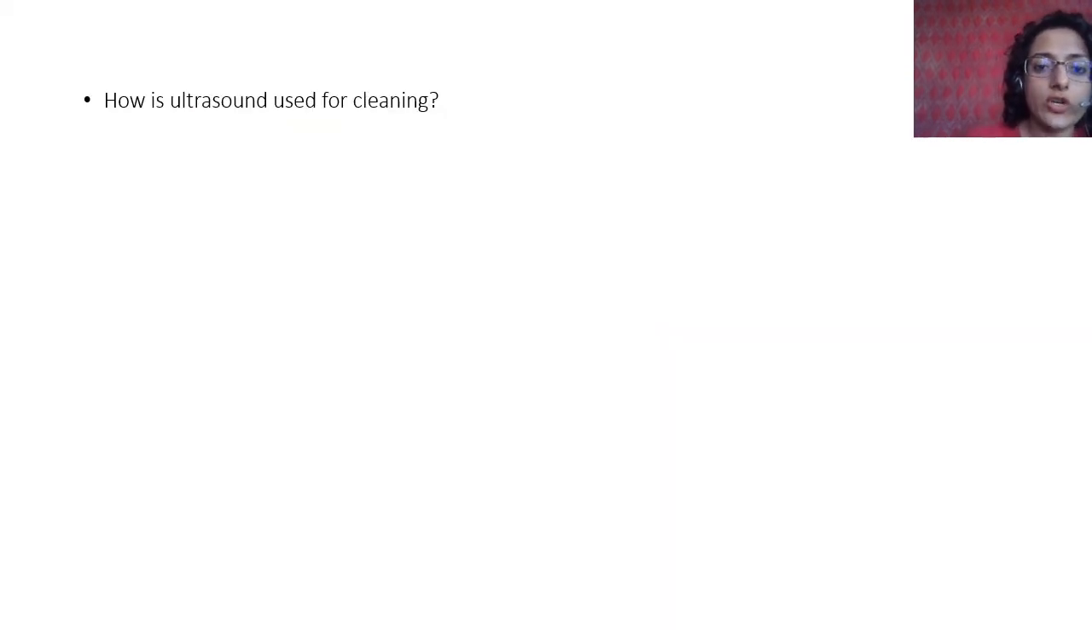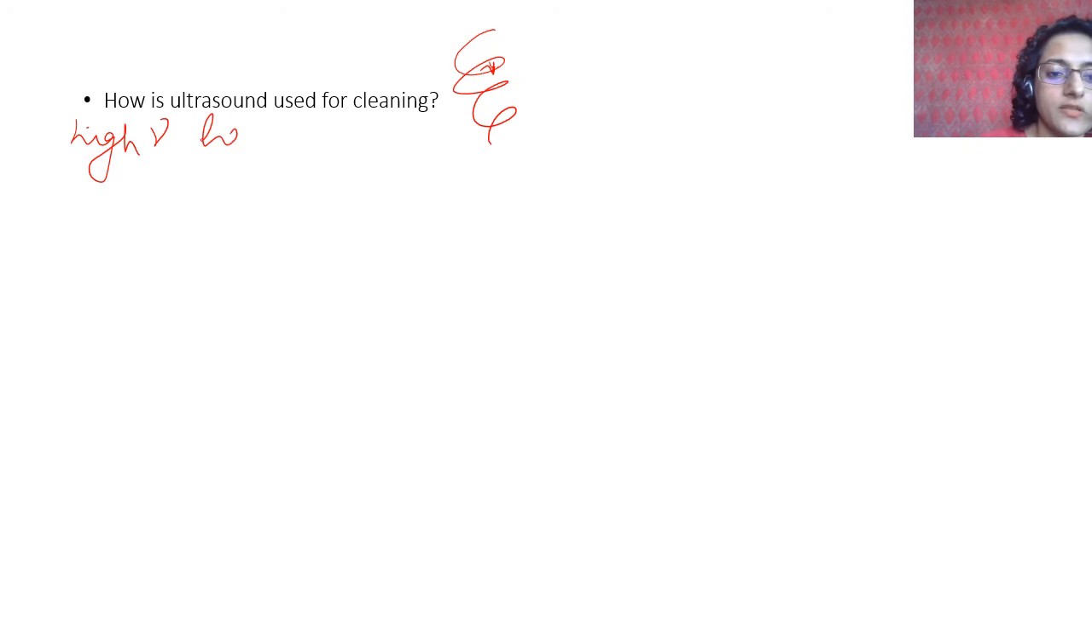How is ultrasound used for cleaning? It's very easy. If it is an oddly shaped object, you put it in a cleaning solution, and then you give it ultrasound waves. What happens is, because of the high frequency, the high vibrations of the particles will help dislodge any kind of dust particles or grime or whatever there is inside, and help it get cleaned, right? So high frequency helps dislodge.